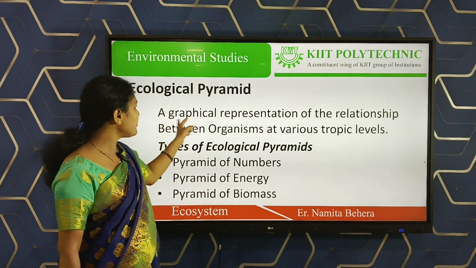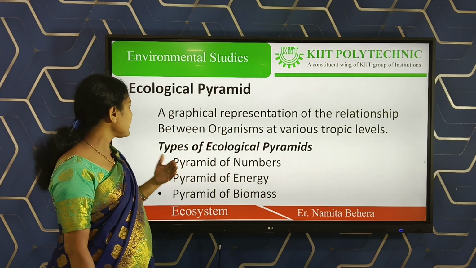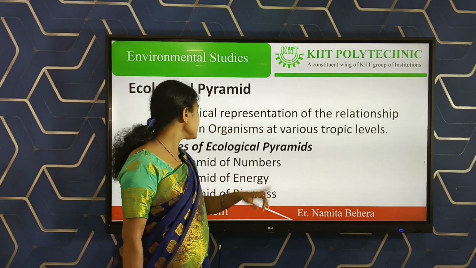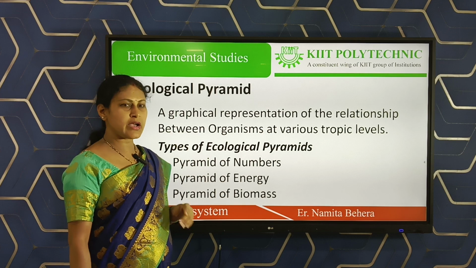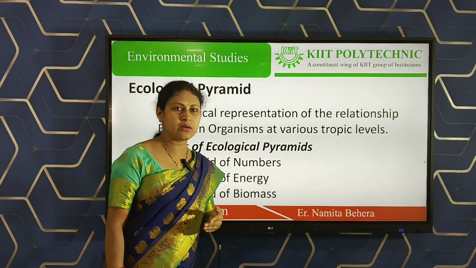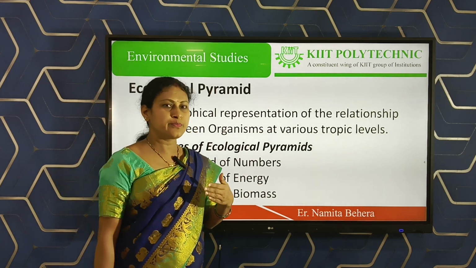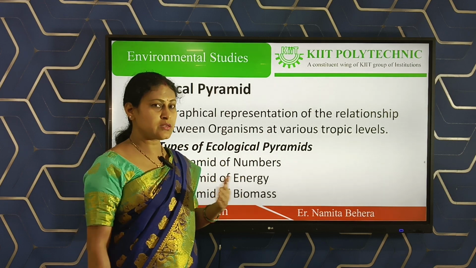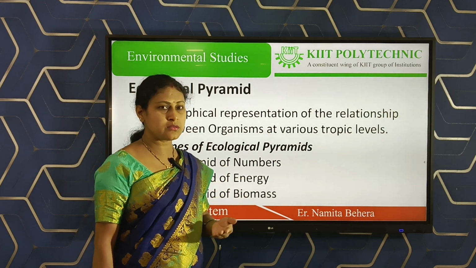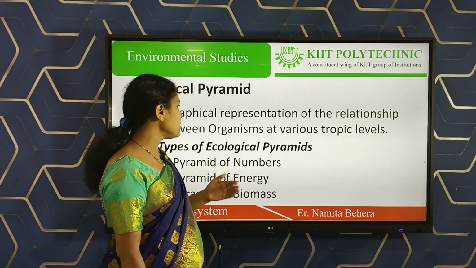So it is the graphical representation, we can graph it like this. We know that trophic levels means first trophic level, second trophic level, tertiary trophic level, quaternary trophic level, like this.